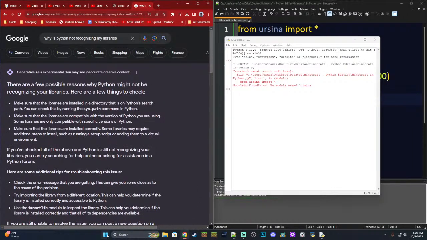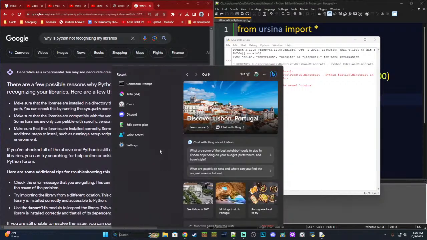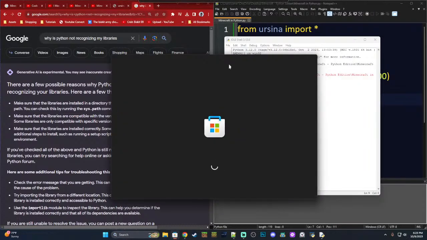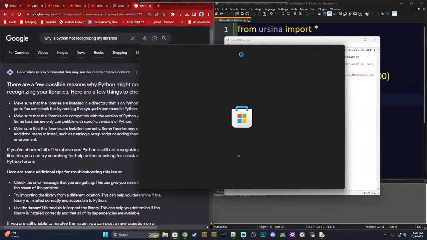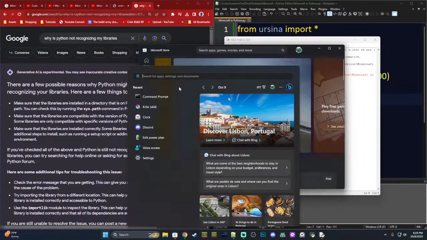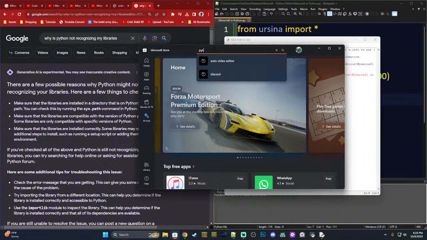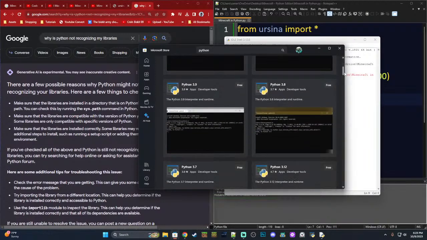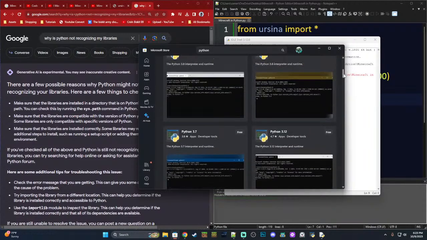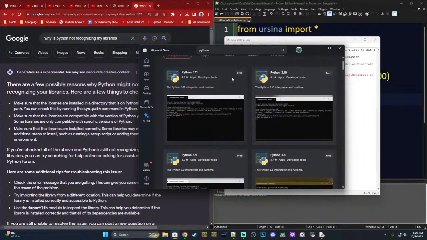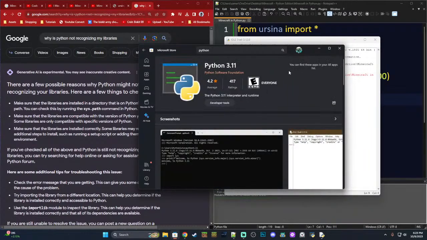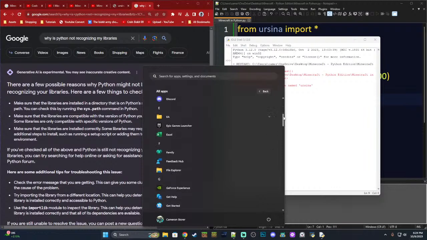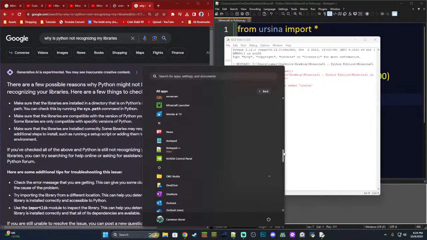Let's see. I bet you the libraries are with the wrong Python, because I have two Pythons downloaded, I believe, at the moment. I actually have the Microsoft Store version as well, but let's see. Python. Oh, it looks like they have every version on the store. That's kind of weird. I don't know which version I have. This is so confusing. I believe I downloaded 11 last time. You can find these in your apps list. Cool. So the problem here is that I probably have Python two times, so it's probably very confused.